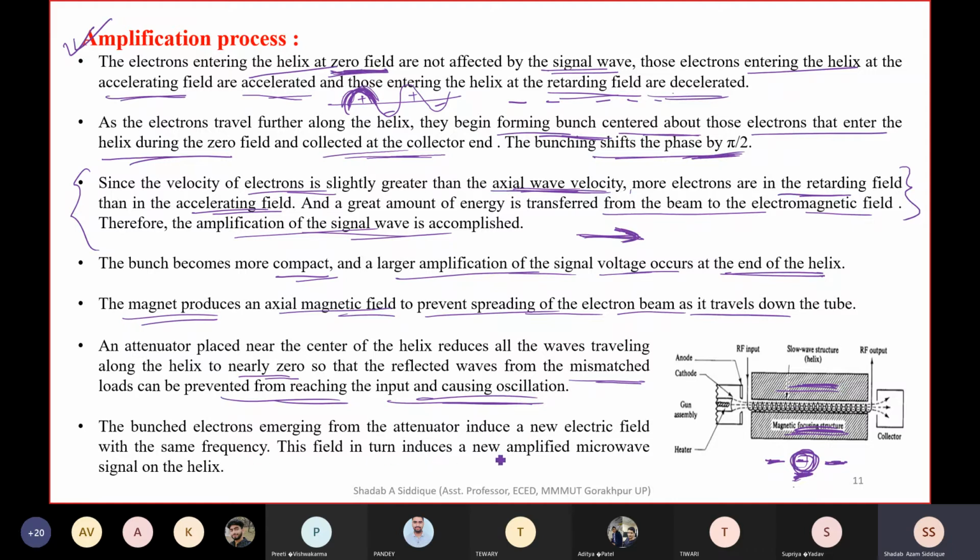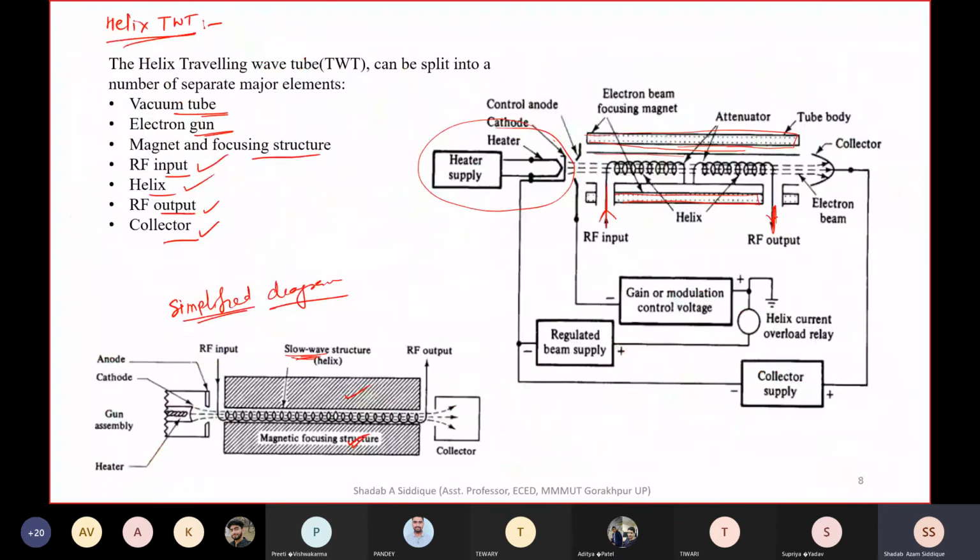frequency, and this field in turn induces new amplified microwave signals on the helix. Okay, so the bunched electrons come from the attenuator. You can see in this figure the attenuator here, at the center of the helix.